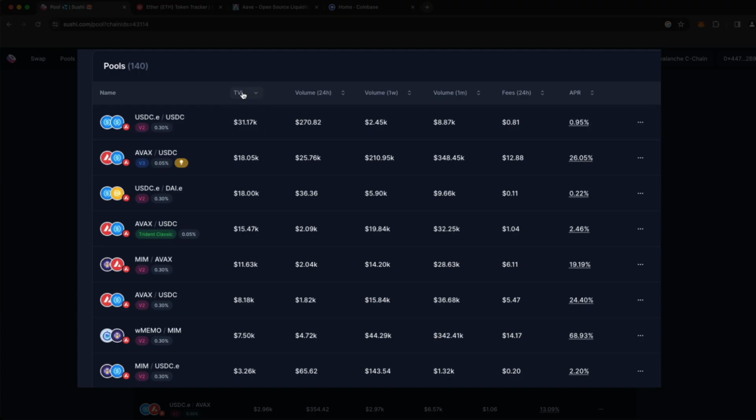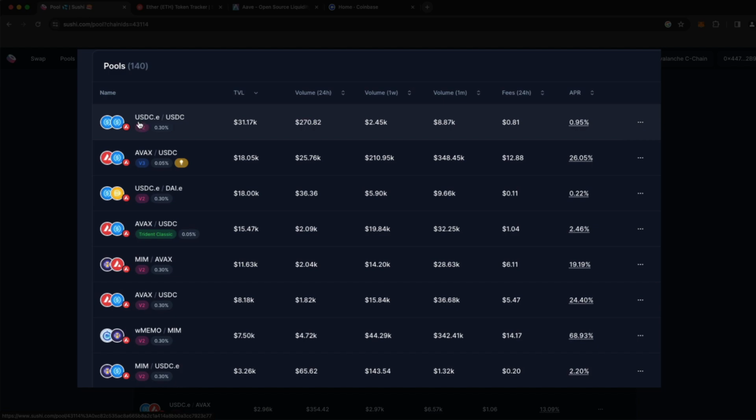Now they're organized here by total value locked, which is the total amount of funds that people have basically locked into the liquidity pool. And the reason that's important is because generally the higher the total value locked is, the more people trust the exchange that's set up.